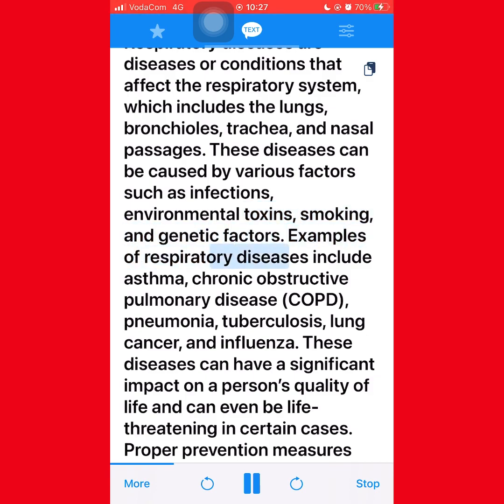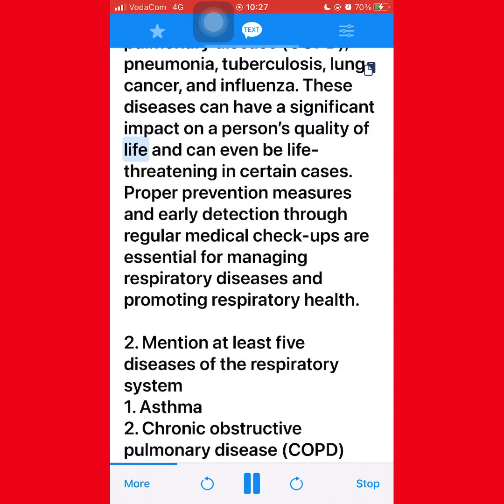Examples of respiratory diseases include asthma, chronic obstructive pulmonary disease (COPD), pneumonia, tuberculosis, lung cancer, and influenza. These diseases can have a significant impact on a person's quality of life and can even be life-threatening in certain cases. Proper prevention measures and early detection through regular medical checkups are essential for managing respiratory diseases and promoting respiratory health.